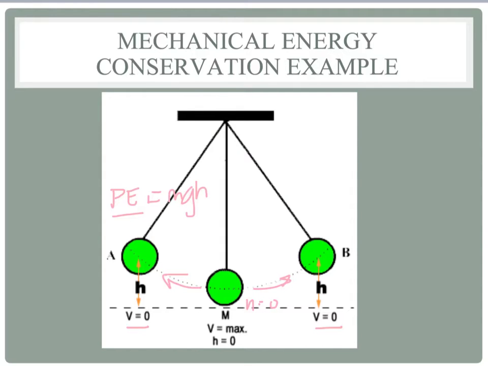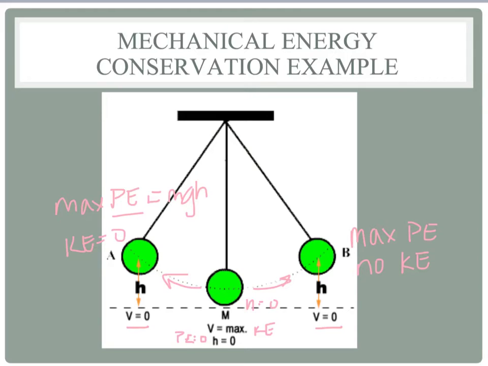And I'm just going to write that here because this is max potential energy and no kinetic energy. And then here we're the opposite. Here V is max, so KE is also max. But potential energy is not anything, so PE equals 0. And then you get back up here, you get max potential energy, and kinetic energy is 0. So it always just goes back and forth between the two, but the total is constant.